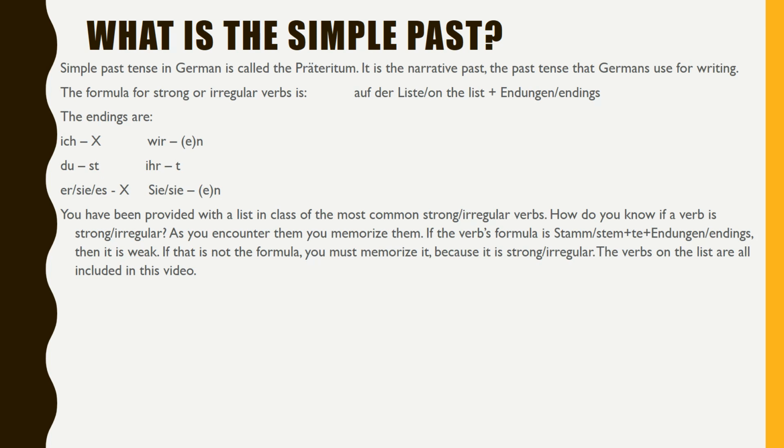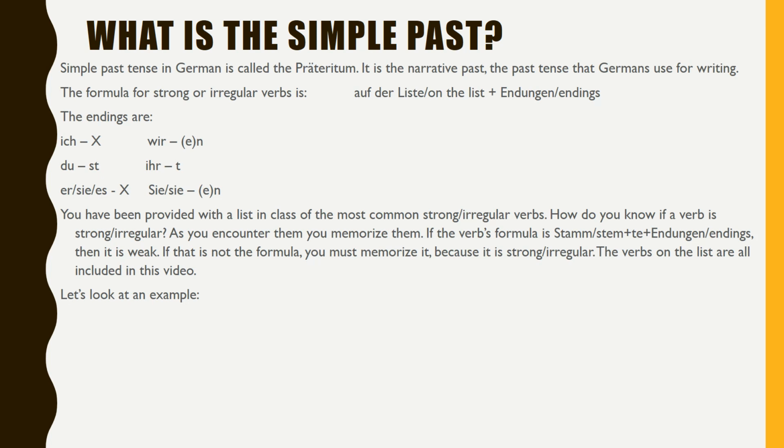How do you know if a verb is strong or irregular? As you encounter them, you memorize them. If the verb's formula is stem plus te plus endings, then it is weak. If that is not the formula, you must memorize it because it is strong or irregular. The verbs on the list are all included in the video.